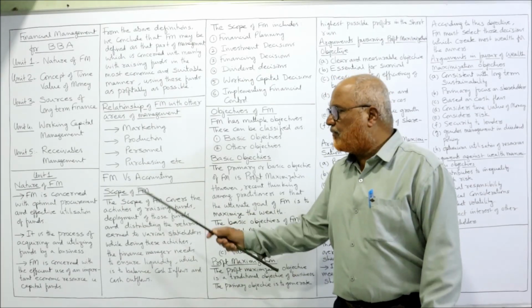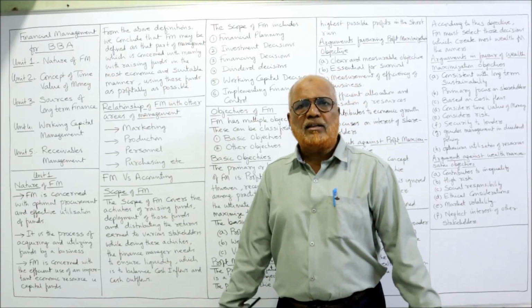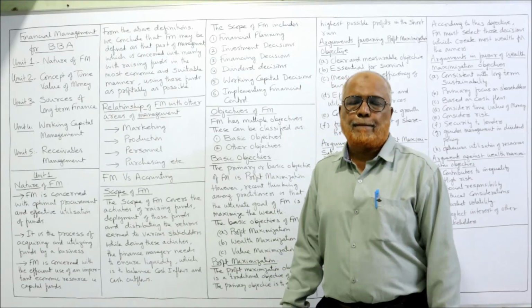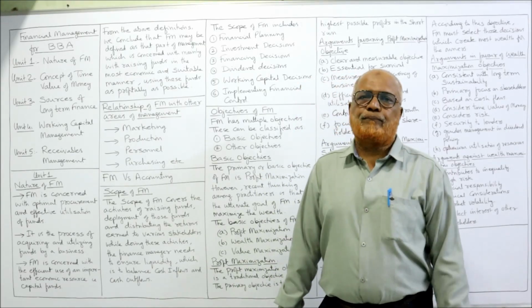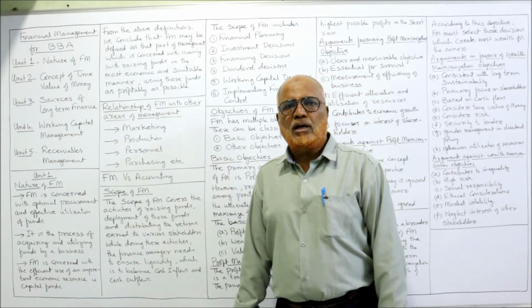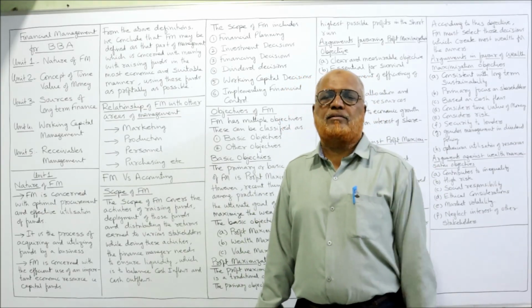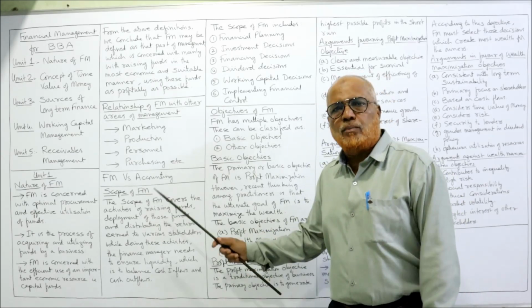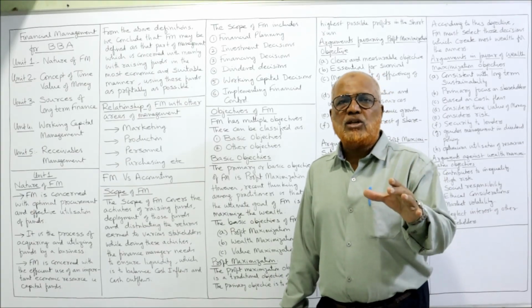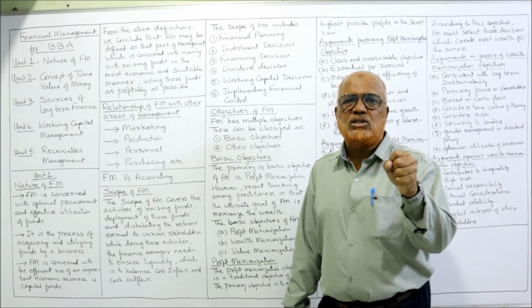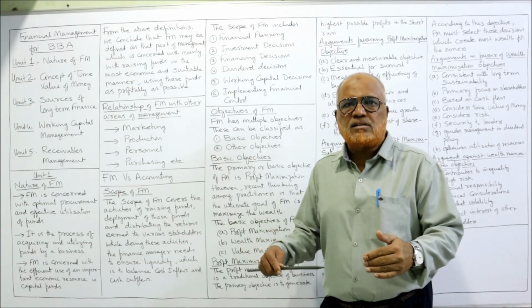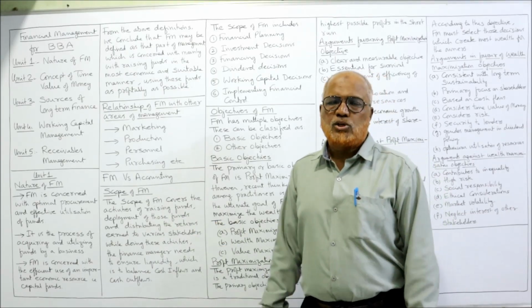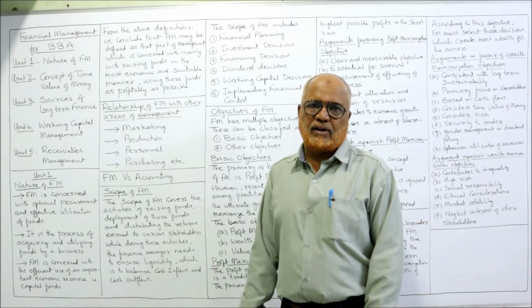Now many people will argue that financial management and accounting are one and the same. No, these two are different fields of study. The objective of accounting is to record the transactions in order to prepare the financial statements, in order to evaluate the performance of the business. That is the objective of accounting. But financial management is concerned with managing the funds, raising the funds and utilizing the funds. That is the objective of financial management. So these two subjects are entirely different.